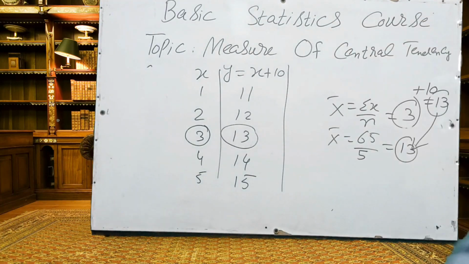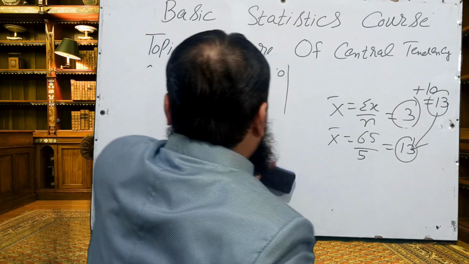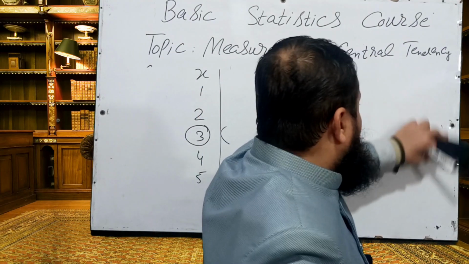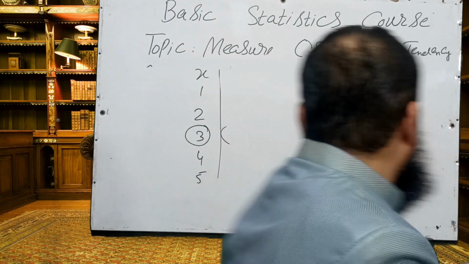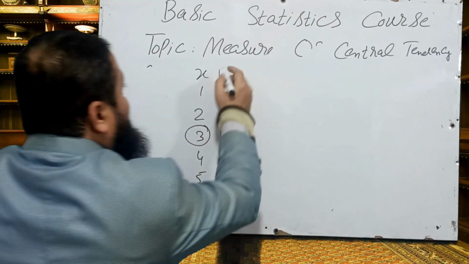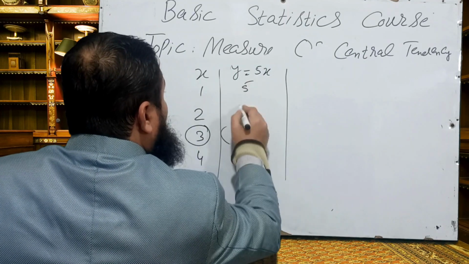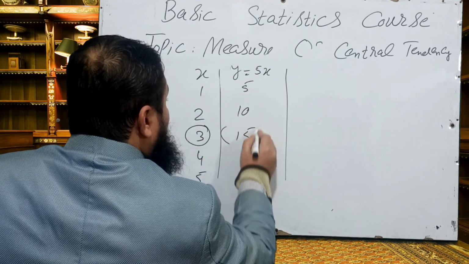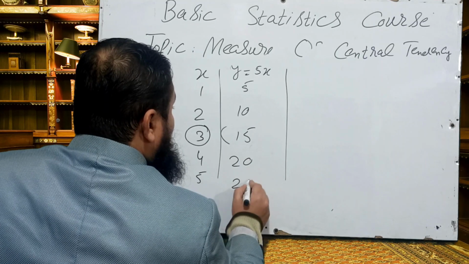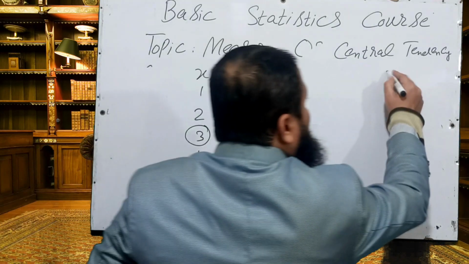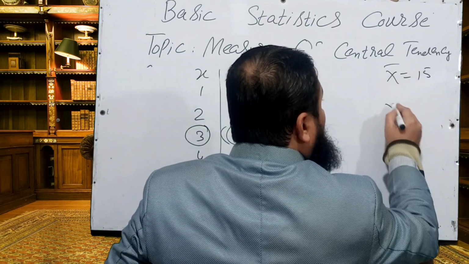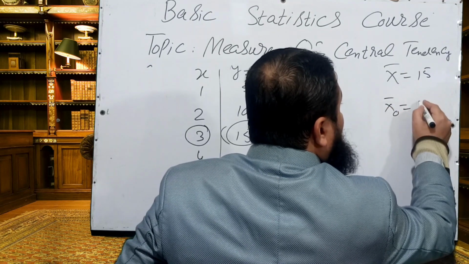Actually, these are the 5 values of x, and if I find y equal to 5x: 5 ones are 5, 5 twos are 10, 5 threes are 15, 5 fours are 20, 5 fives are 25. This is the mean of the new values. And what was the previous mean? That was 3 actually.